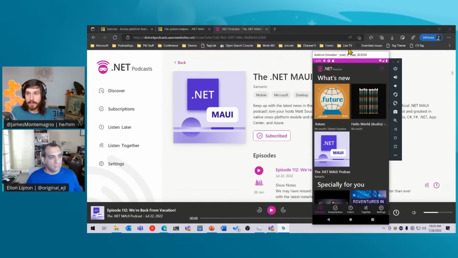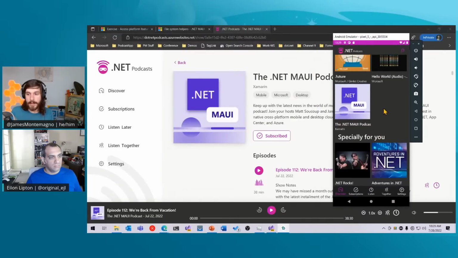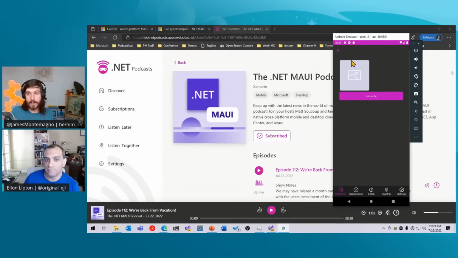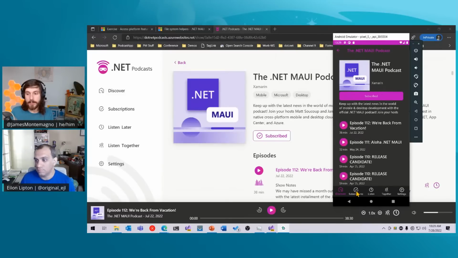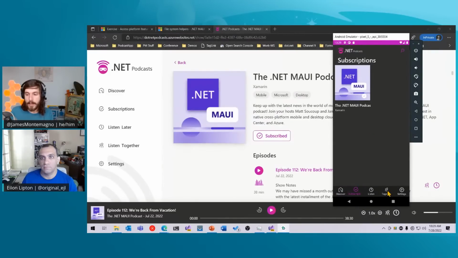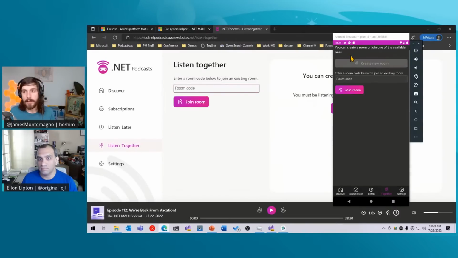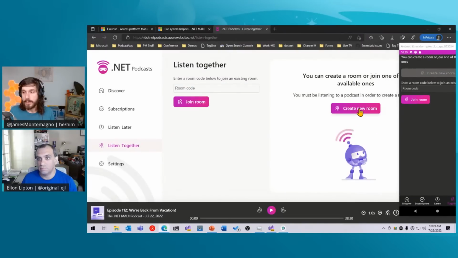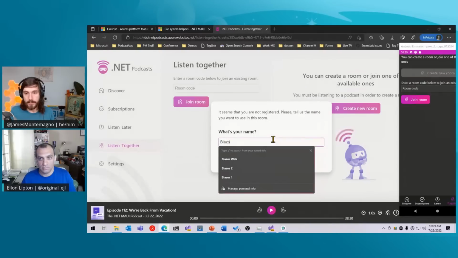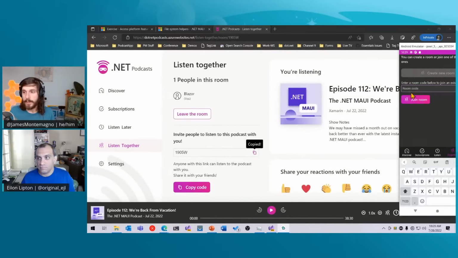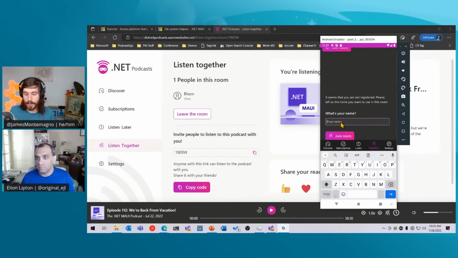And this over here is the .NET MAUI version of the application. It's 100% native, using native controls inside of here. I can subscribe, look at my subscriptions. But what's cool is that there is this together mode, and we can see it here in the browser and over here too. So I'm just going to create a room, and I'll say Blazor. There we go. And I'm going to copy this code, and I'm going to paste it over here and hit join room. And I'll say Android join room.